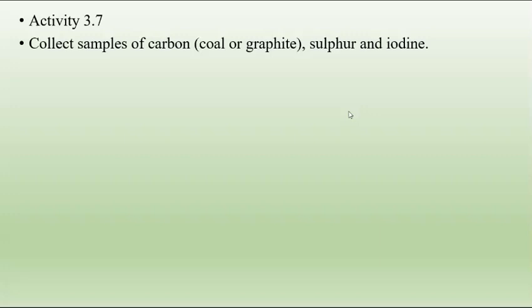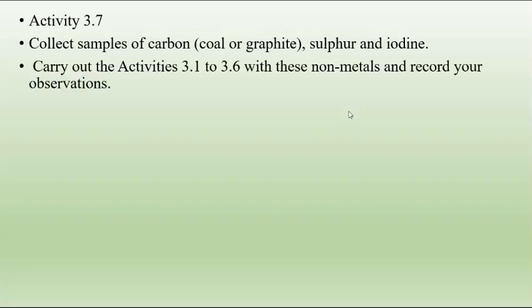Sulfur we obtain in the form of powder. Iodine is available at home also. So we have to collect samples of carbon, sulfur and iodine. Next, we have to carry out activities 3.1 to 3.6 with these non-metals and record our observations. What did we do in 3.1 to 3.6?